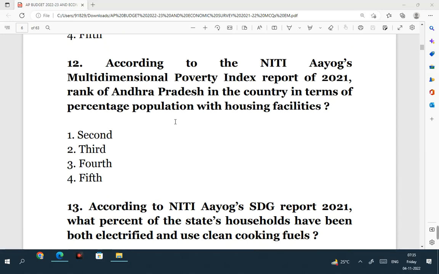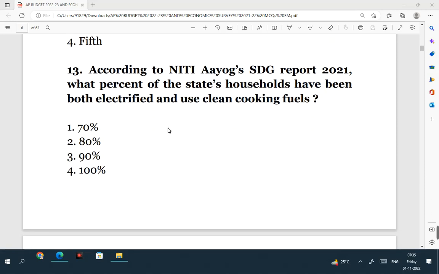According to the Niti Aayog's Multi-Dimensional Poverty Index report of 2021, rank of Andhra Pradesh in the country in terms of percentage population with housing facilities. It is second rank. Andhra Pradesh ranked number 2 in terms of percentage population with housing facilities.